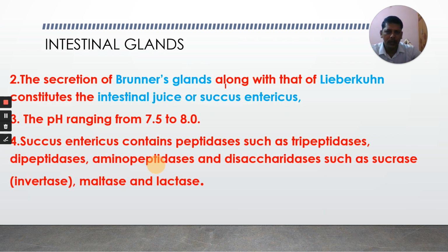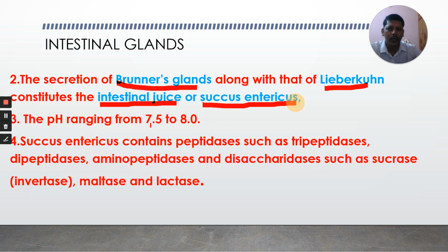The secretion of Brunner's glands along with the Lieberkühn constitute the intestinal juice or succus entericus. Brunner's glands produce mucus. Very important, they are submucous glands, also called submucosal glands, as I told you in the previous part. Crypts of Lieberkühn secretion and Brunner's gland secretion together we call intestinal juice, also called succus entericus.